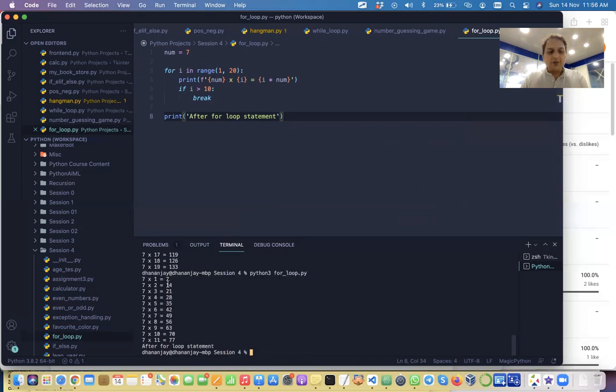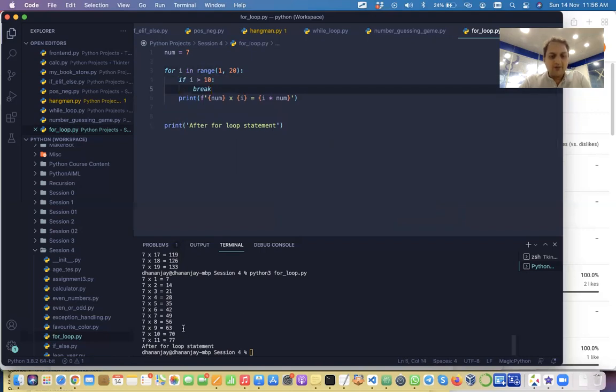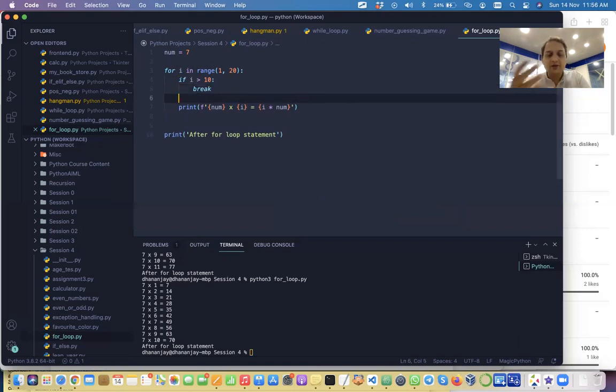Now see, we are breaking just after 10. It is printing before that, right? So it has become already greater than 10. So if we put this above, then we will not get to 11. We will get only till 10 times, right? Clear? This is how you can rearrange your code and see what's going on.